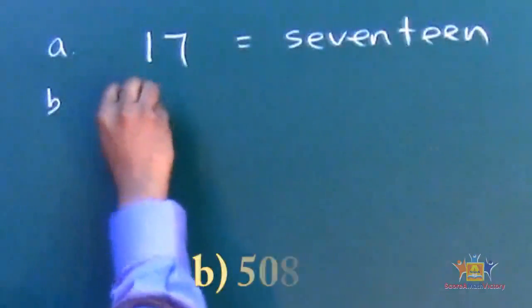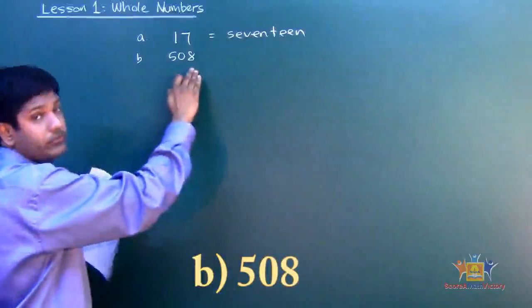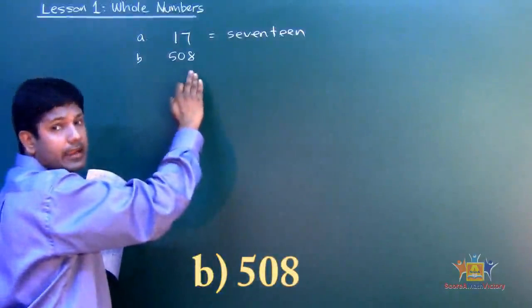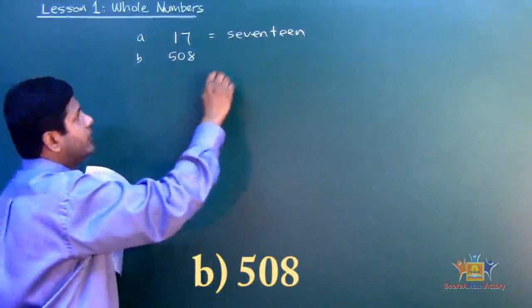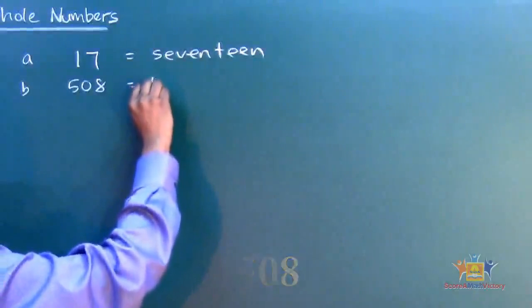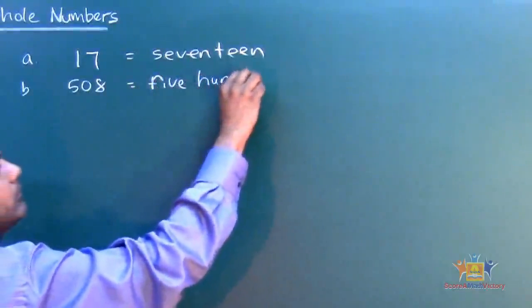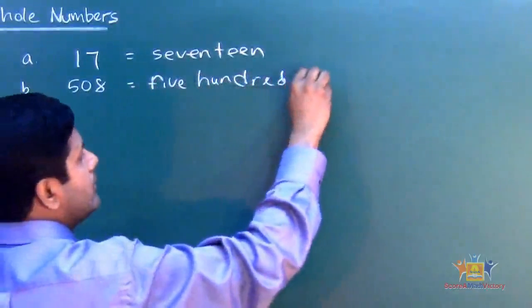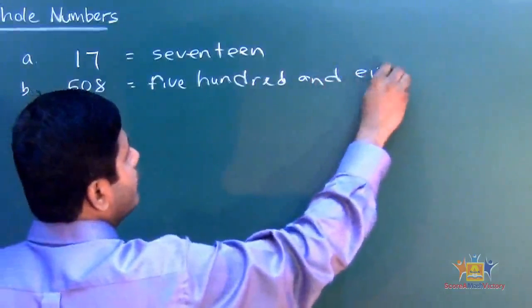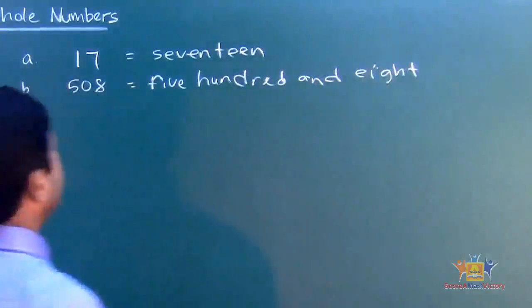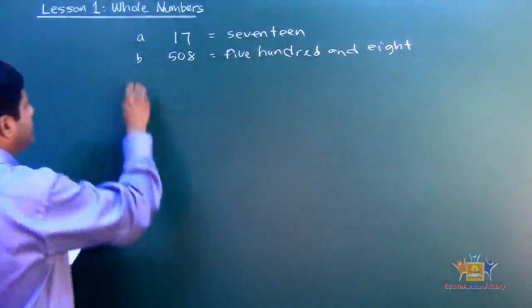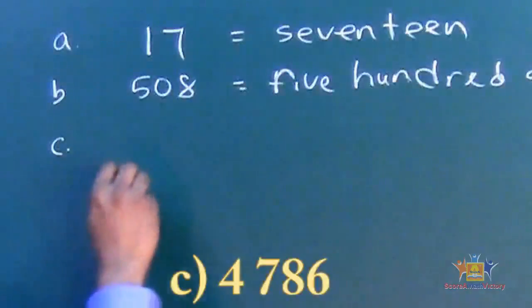Let's look at the B. The B is 508. So how do you read this? 508. Okay? So we're going to write that down. 508. All right, so let's look at the C.